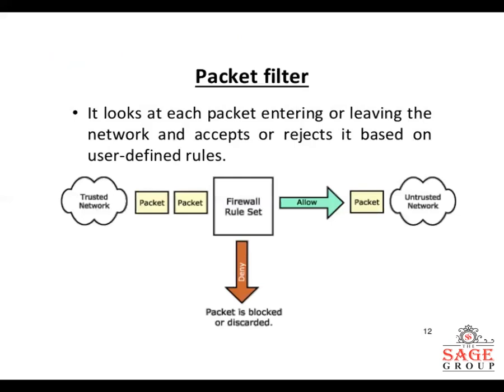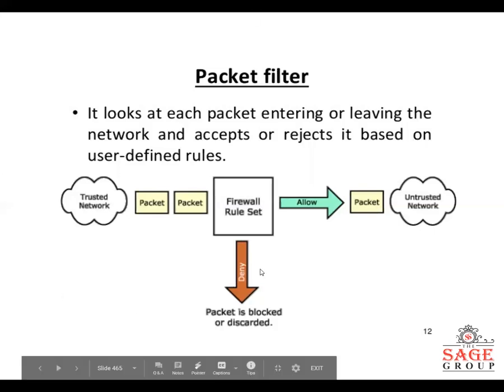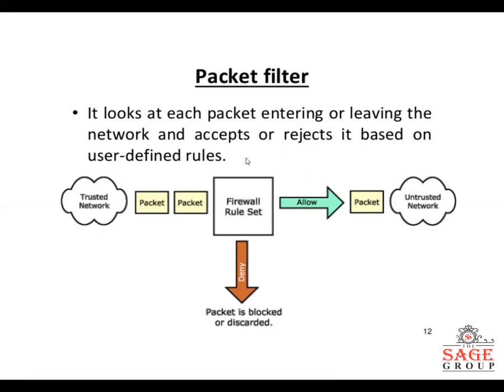This is the diagram which explains the packet filter firewall. In this diagram, you can see that it looks at each packet entering or leaving the network and accepts or rejects it based on user-defined rules. According to the user-defined rules, your firewall will check, and it can accept or reject the data based on the different kinds of packet filtering rules.